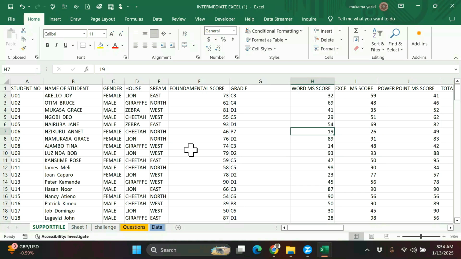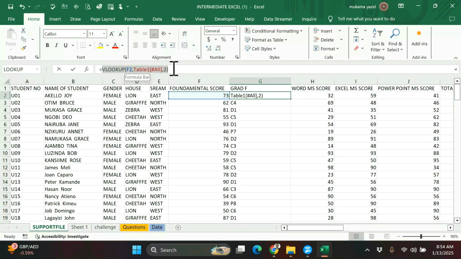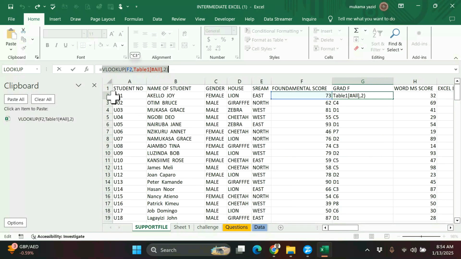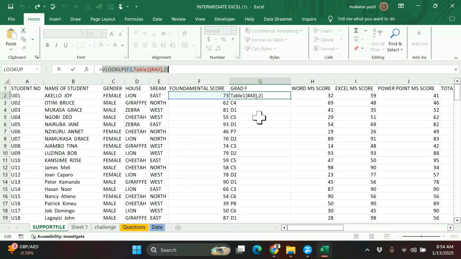So after getting the grading, we can use this formula. We can copy this formula. Yes, I've just copied that formula.